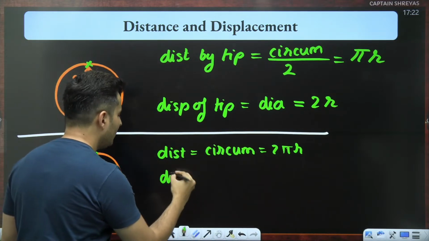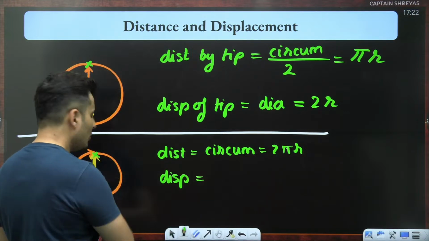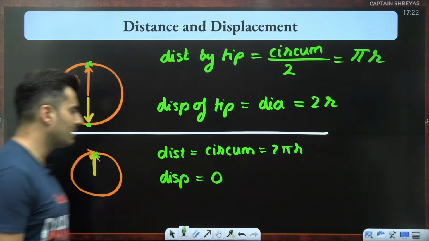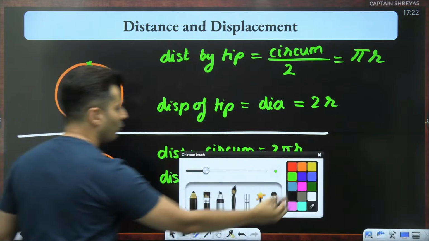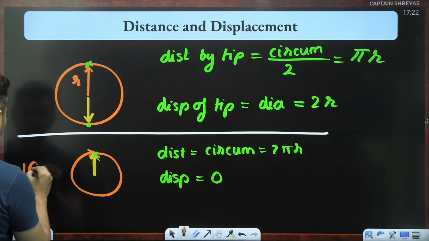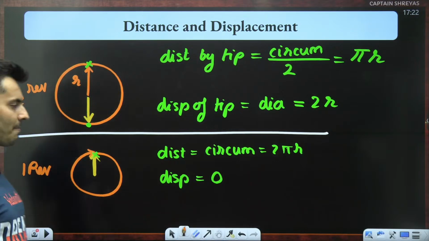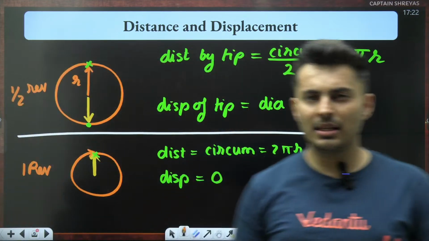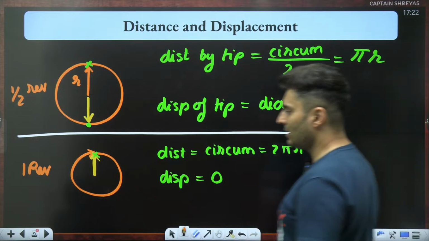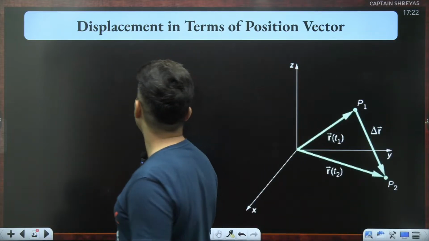Whereas if you talk about the displacement, then you are coming back to the same point. Hence the answer will be a big fat 0 for one revolution. This was for one revolution. This was for half a revolution. Okay, so I think these problems are making the concepts of distance and displacement even more clear.